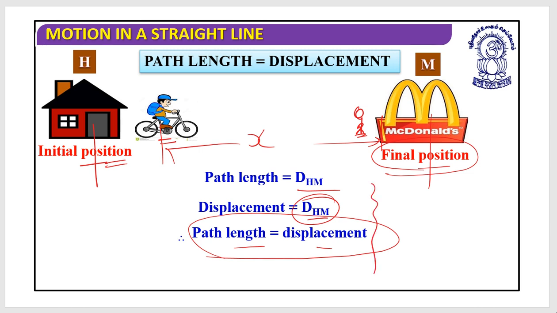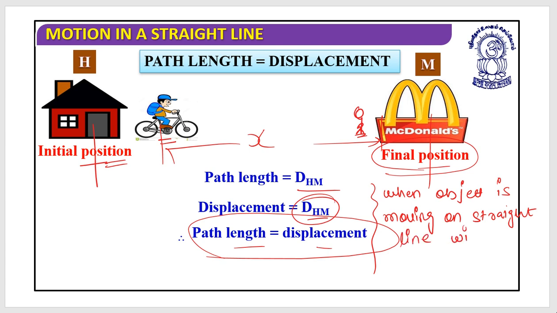You might get it right: when an object is moving on a straight line without turning back, the distance traveled would be equal to the magnitude of displacement.